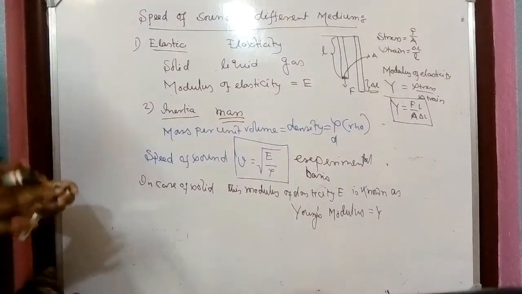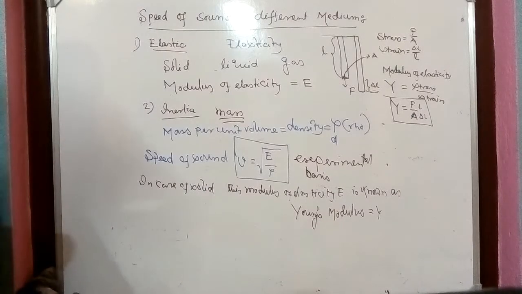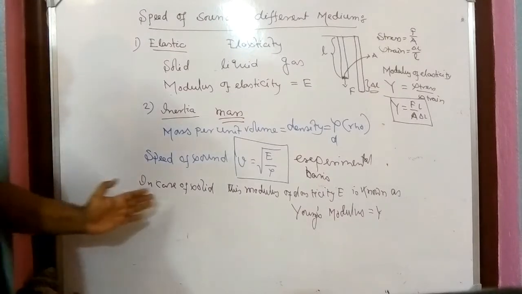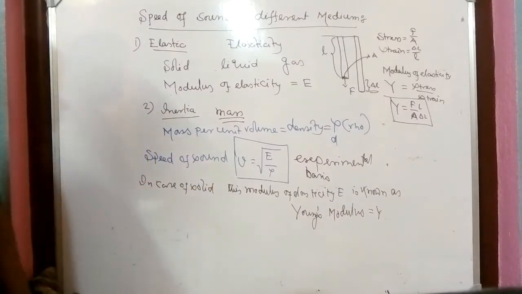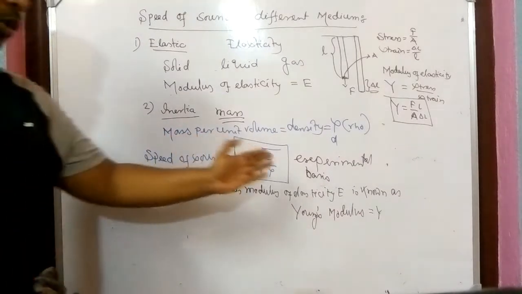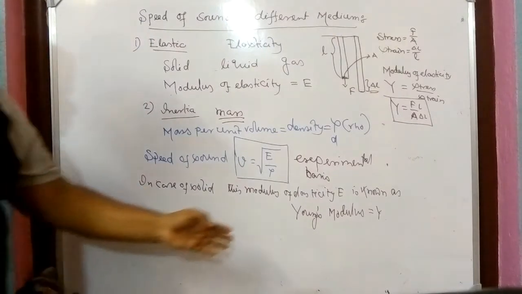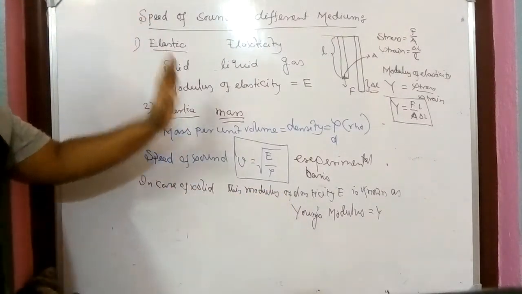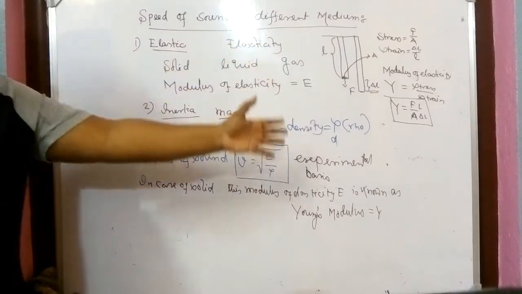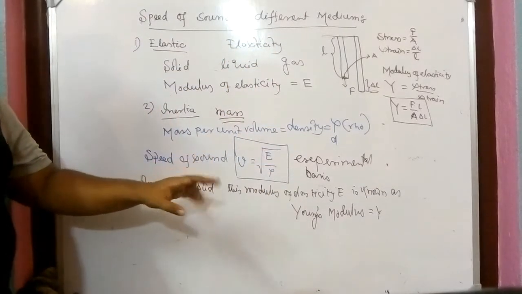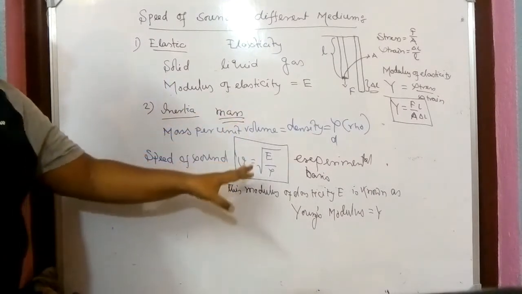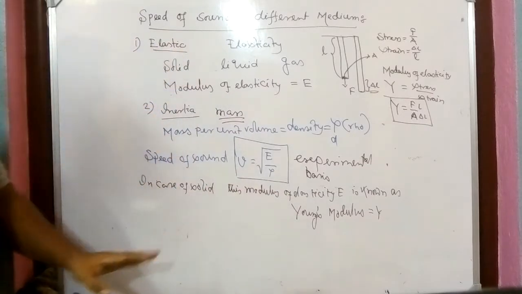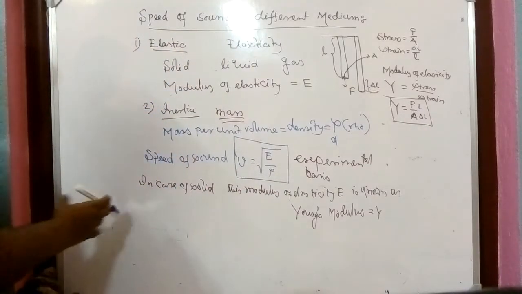So this thing you will learn in class 11. I'm just giving you a hint how we can find Young's modulus for the case of solid. So if sound is propagating through a solid, then the modulus of elasticity E should be taken as Young's modulus. If you are not able to understand why we have done this, no need to panic. You have to remember this thing. What I have written, these derivations are not needed for you, that is for your knowledge.